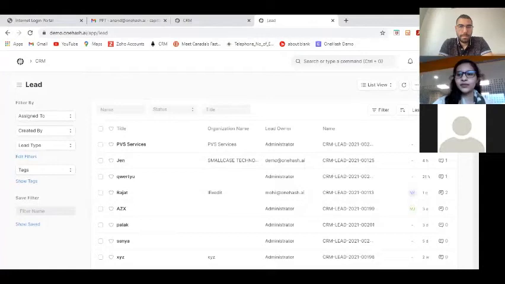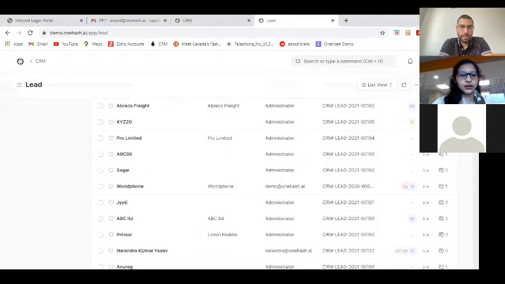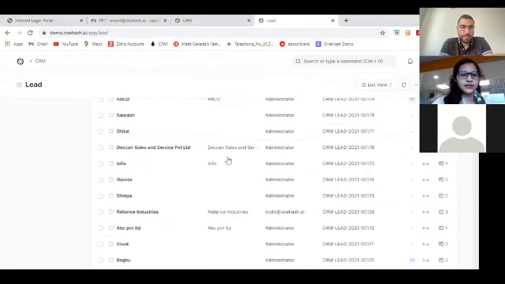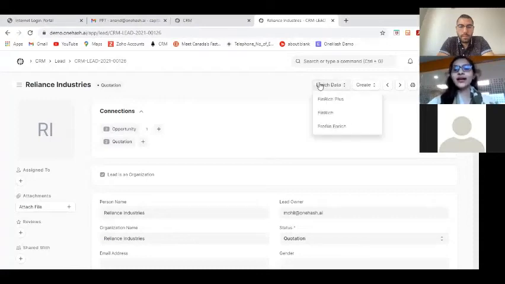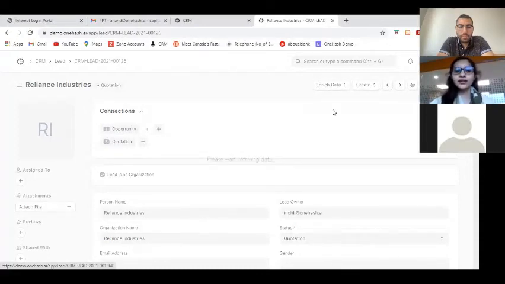Suppose it's Reliance Industries. Presently, just for your information, it's for Indian companies, but we are expanding it globally, for global companies as well. So you just need to click on Enrich Data. You need to click on Finrich.